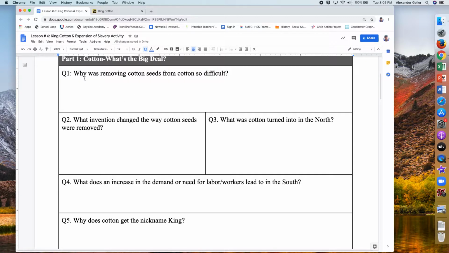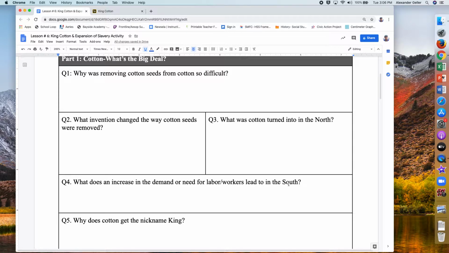So number 1, why was removing cotton seeds from the cotton so difficult? You're going to explain that in a complete sentence. What invention changed the way cotton seeds were removed? You're going to explain that in a sentence. And what was cotton turned into in the North? So it was created and made more things out of it. And what does the increase in demand or the need for labor or workers lead to in the South?